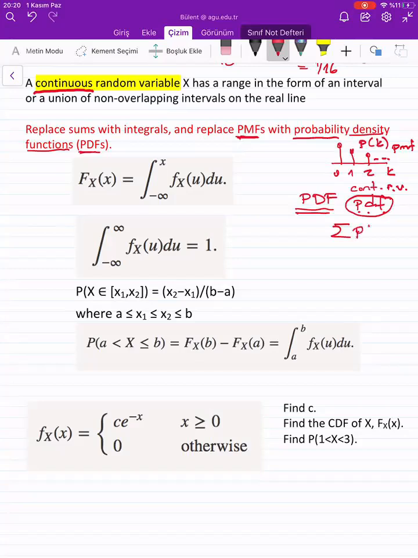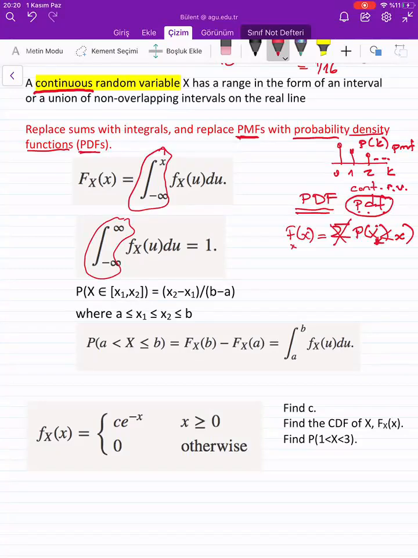If you remember, P of X equals XK, and then we were finding the probability that X is less than a value, and this was given as the CDF function, right? So this time, instead of summation, we will be talking about integration like that, okay? All the values will include some kind of integration.